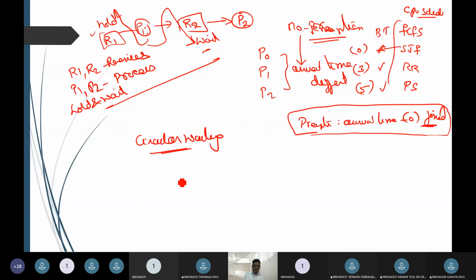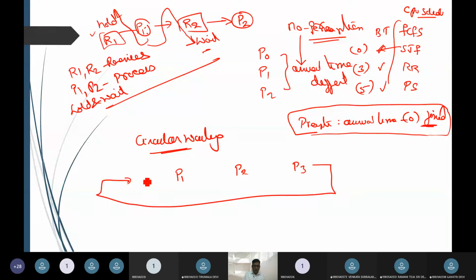So when I am going to call it circular waiting, I have process P1, process P2, and process P3, with resources R1, R2, and R3. Now you can see that a chain is going to happen. We can assume there is a chain functionality between these processes.